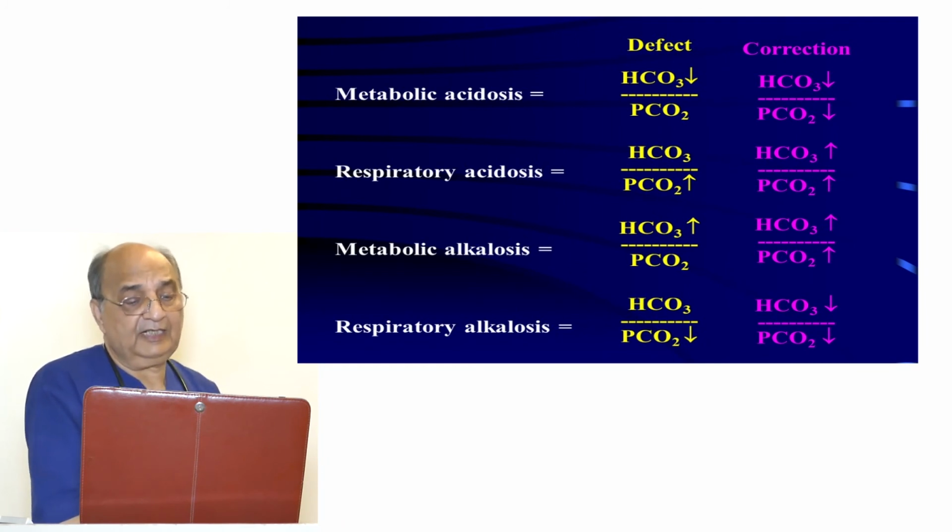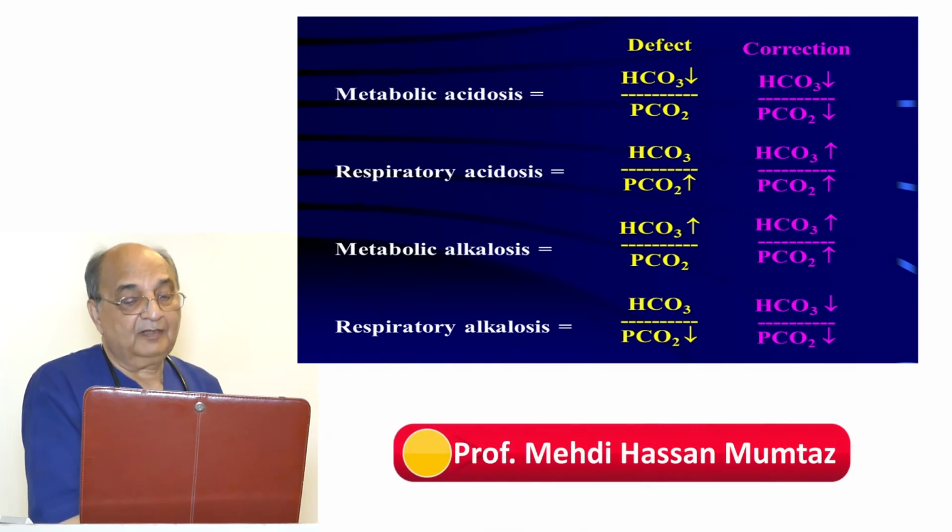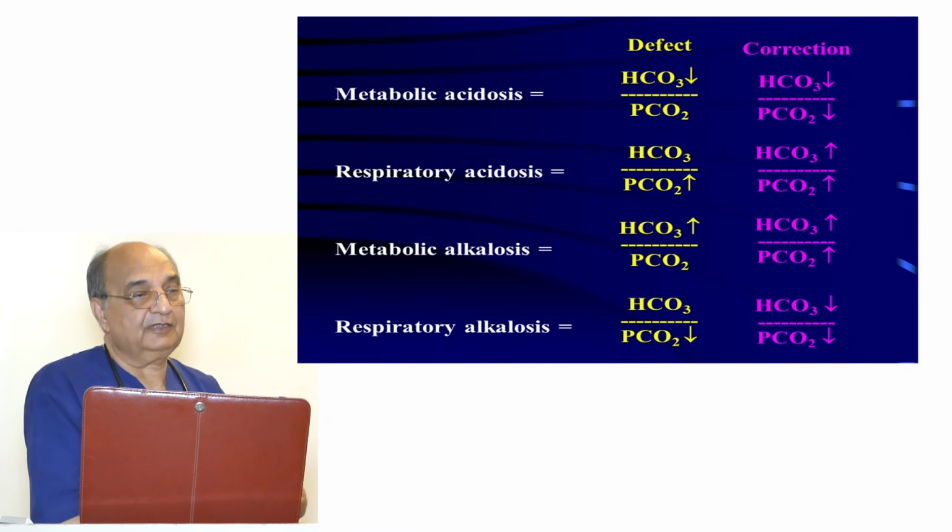Then in metabolic alkalosis, bicarbonate is increased. When the bicarbonate is increased, the respiratory center is depressed. That will try to accumulate the CO2, and compensate by increasing PCO2. In the same way in respiratory alkalosis, the PCO2 has been washed out, so carbon dioxide production is reduced. So they will try to correct this whole equation.